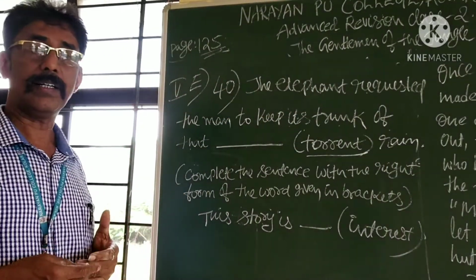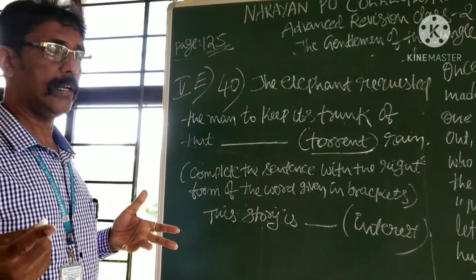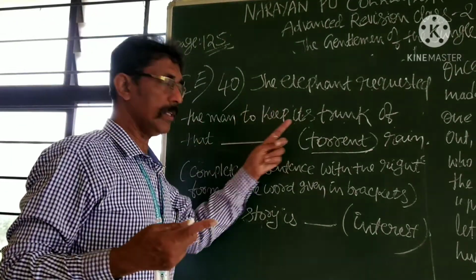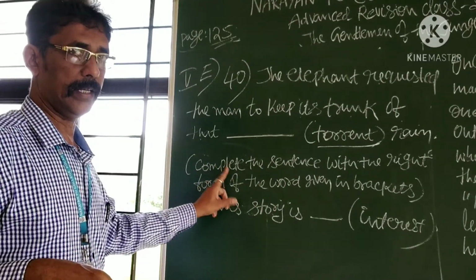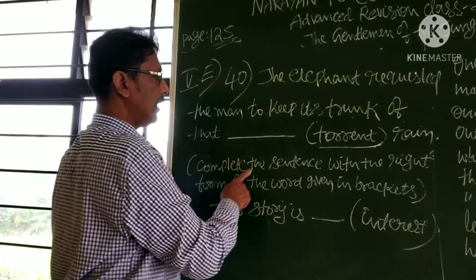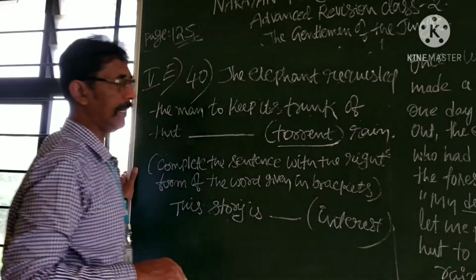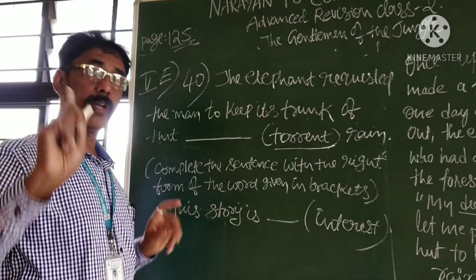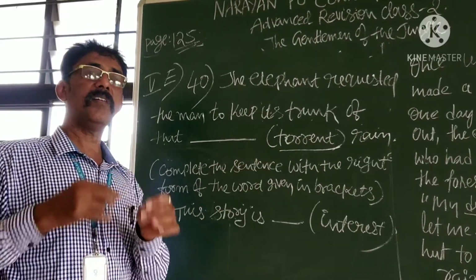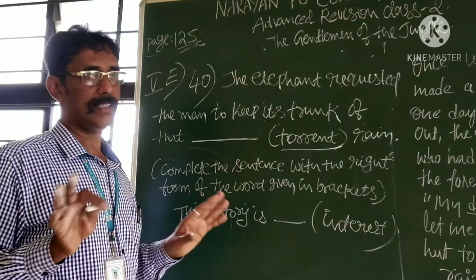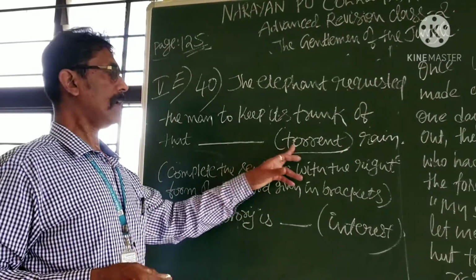This is a sentence. It is not a question. Where is the question? What to do with this line? Now, a clue is given here. Complete the sentence with the right form of the word given in brackets. Previously, select one out of two. Now, one is given, change the form. The correct word is not given. You have to change the form of this one.